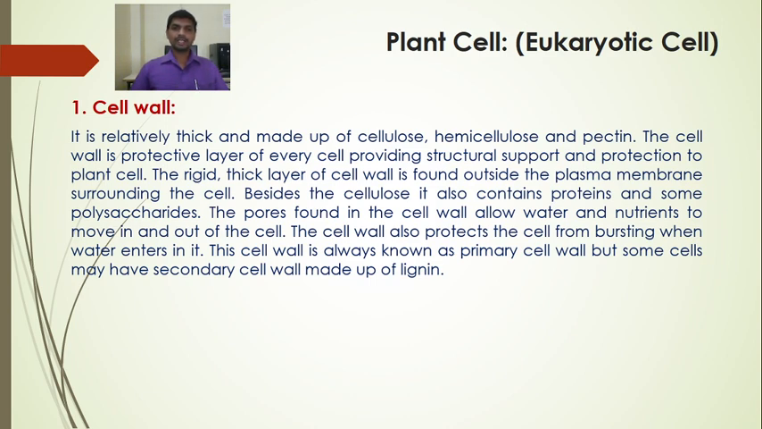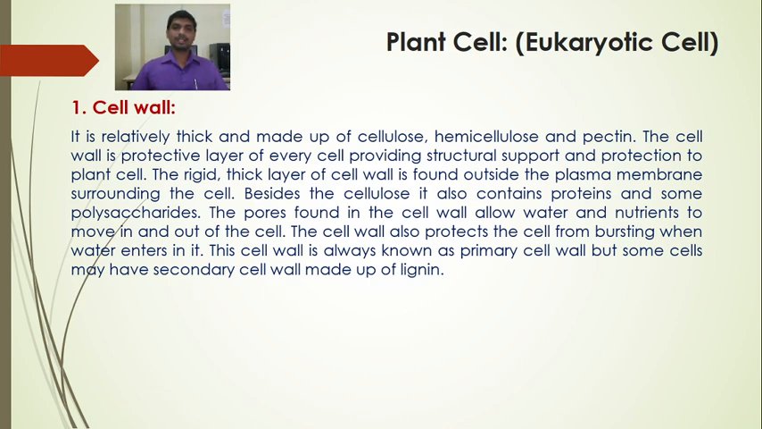Besides the cellulose, it also contains protein and some polysaccharides. The pores found on the cell wall allow water and nutrients to move in and out of the cell. The cell wall also protects the cell from bursting when water enters the cell. When water enters, the cell increases in size. There is an increase in the turgidity of the cell. So the cell wall protects the cell from bursting when water enters inside the cell.